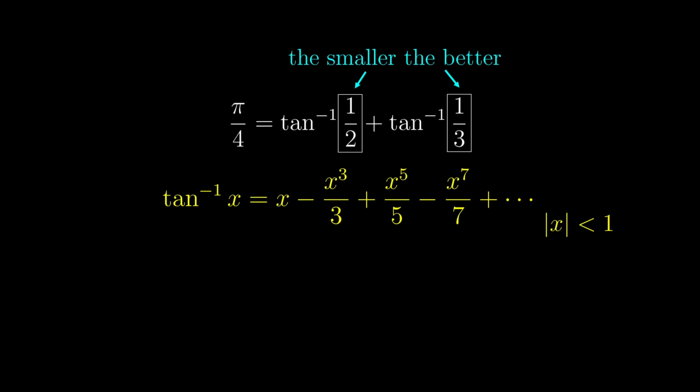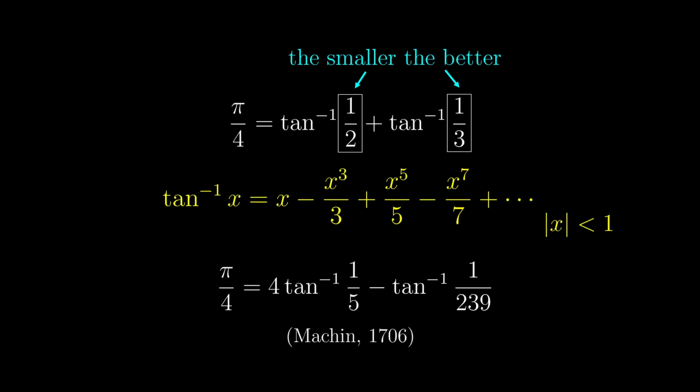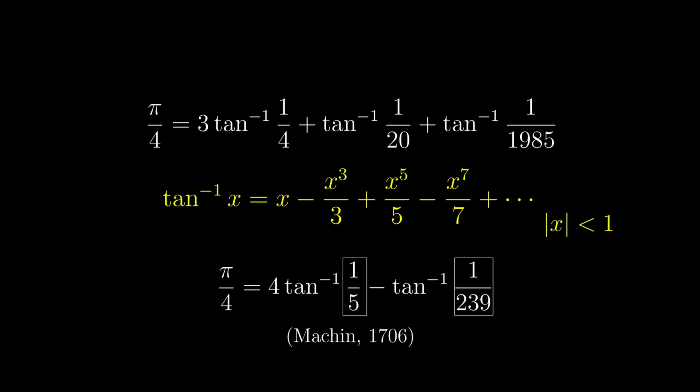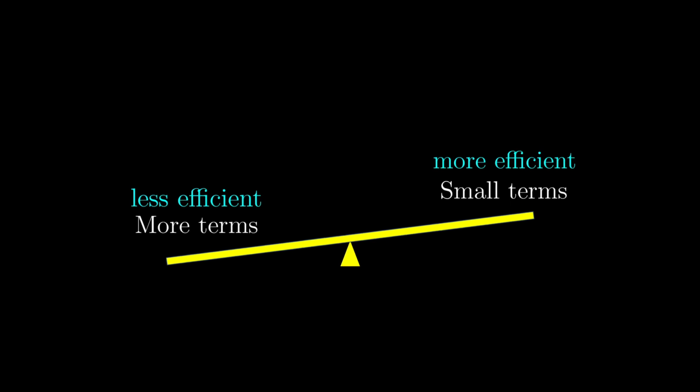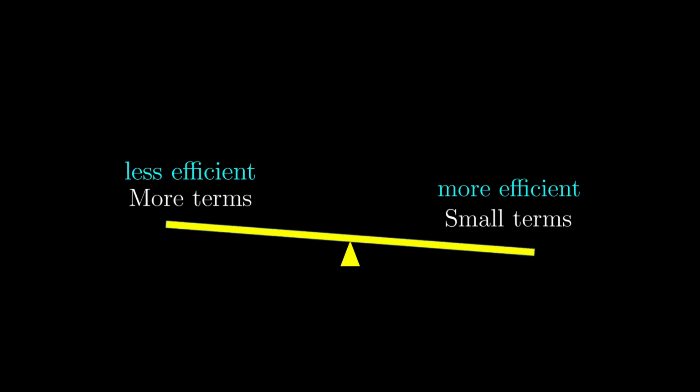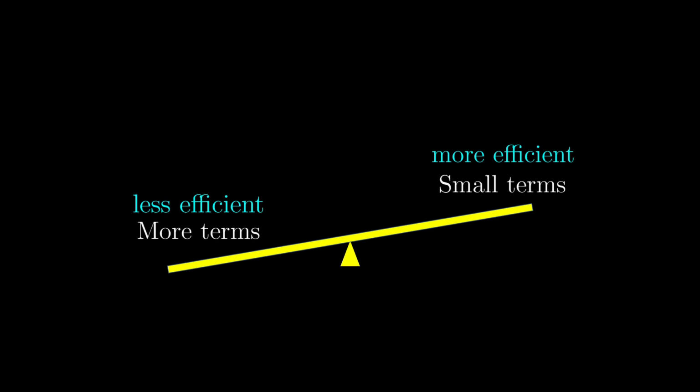This is why this formula discovered by Machin is computationally more efficient, as these numbers inside the inverse tangent function are much smaller. Now of course, we can make the formulas more complicated in hopes that some of these terms will be very small. But there is always kind of a trade-off, because more terms mean less computationally efficient and smaller terms mean more efficient for an algorithm. So we need to balance these two factors when it comes to choosing an algorithm.